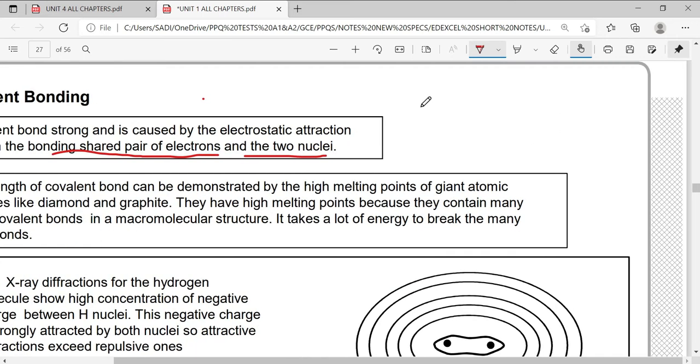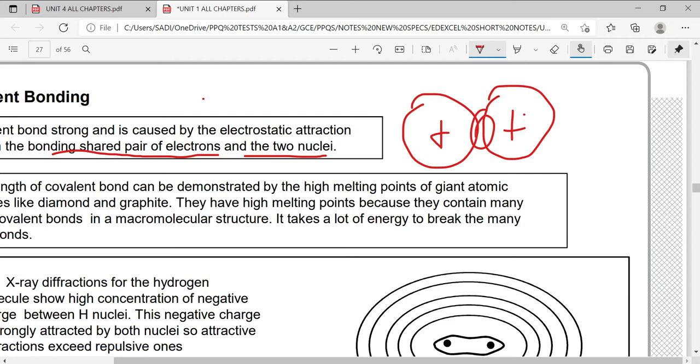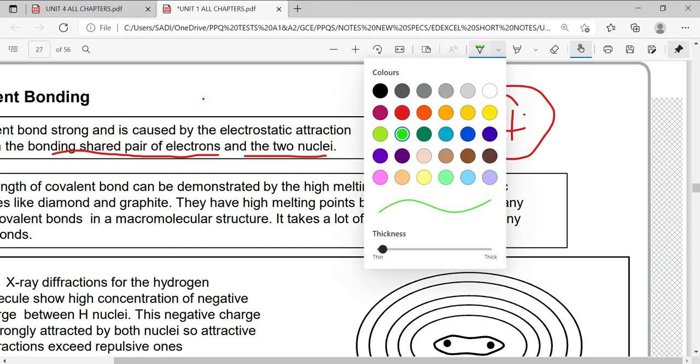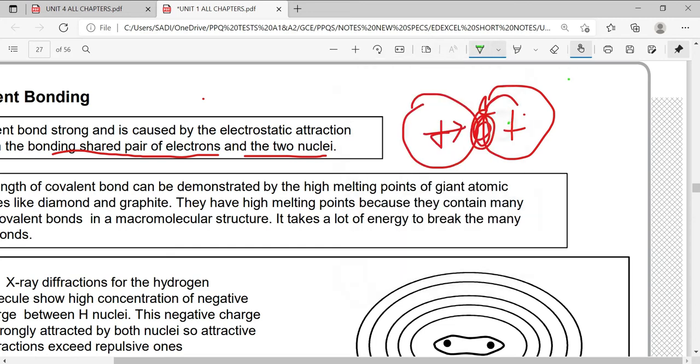Yani, if this is nucleus number 1 and this is nucleus number 2, here this is the shared pair of electrons. So the force of attraction between this nucleus and the shared pair of electrons, and this nucleus and the shared pair of electrons.